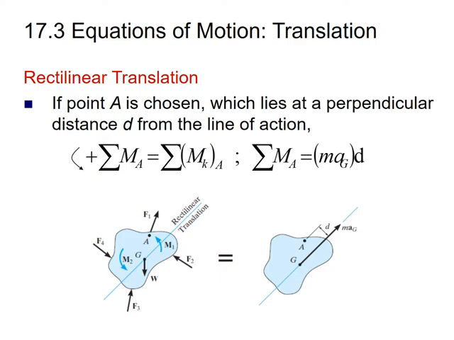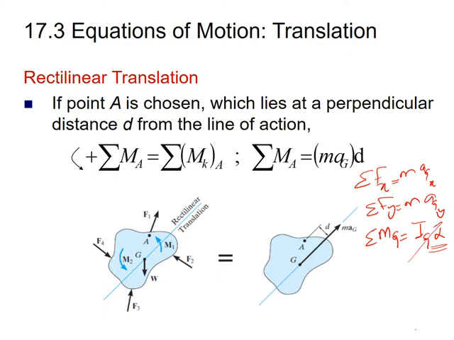So in the previous slides, for the general plane motion of the rigid body, the equations that we derived were: sum of the forces in x equal to m a_G x; sum of the forces in y equal to m a_G y; and third, sum of the moments about point G equal to I_G alpha, where this alpha is the rotation of the rigid body about the fixed axis, and that axis has to pass through point G. For the case of translation motion, the rigid body only translates, it does not rotate. So in that case alpha will be equal to 0, and our relation will be sum of moments about point G equal to 0.